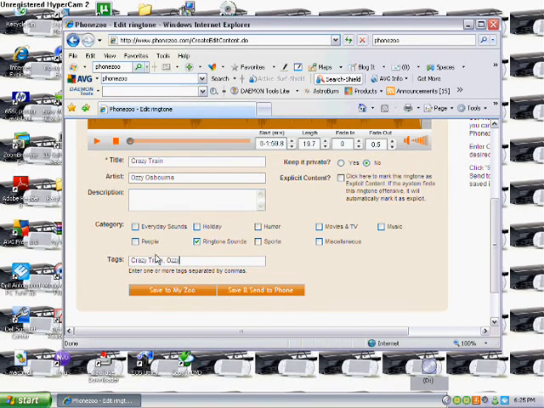What you do is you save to My Zoo first. Do not just save and send to phone. Verizon quit it for some reason. I don't know why, but just save to My Zoo.